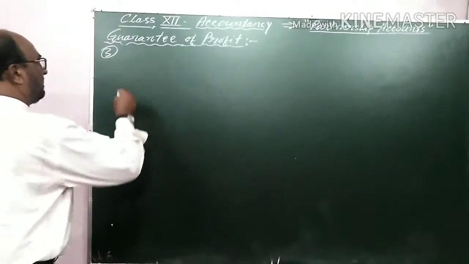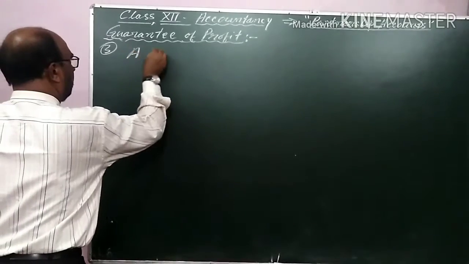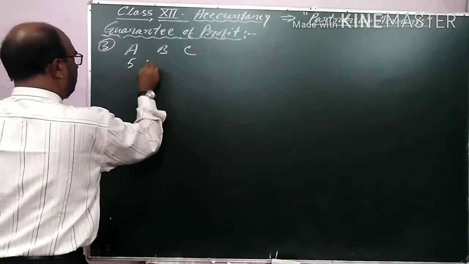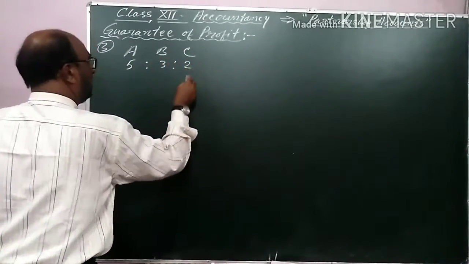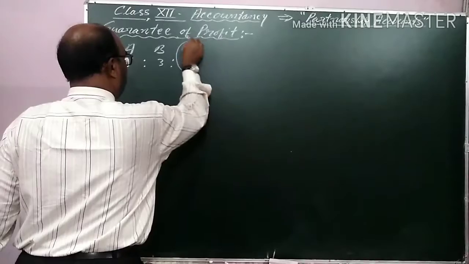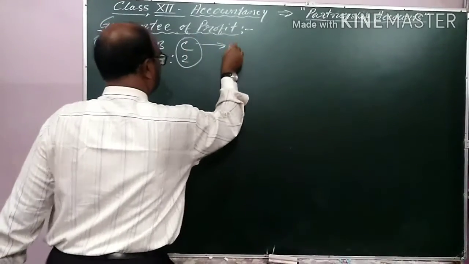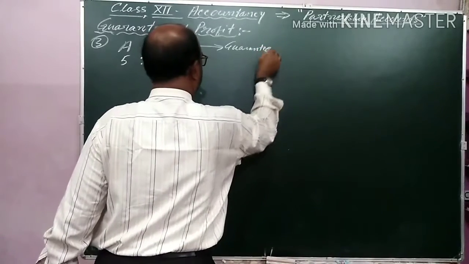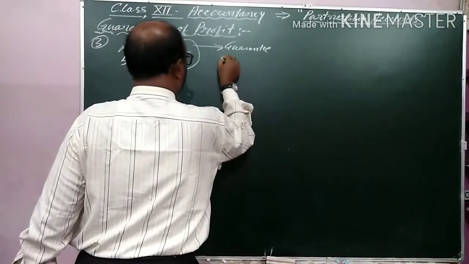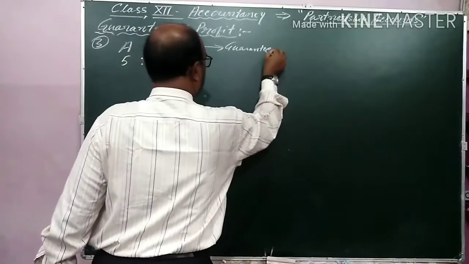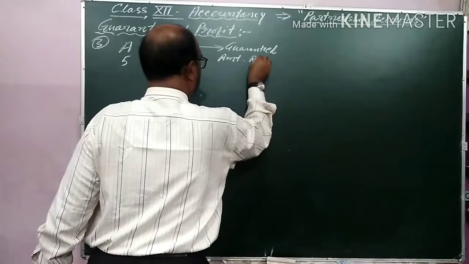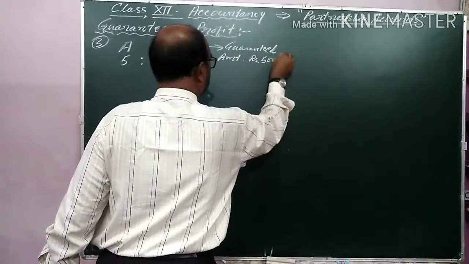Now I am explaining the third example, that A, B and C are partners. 5:3:2 is their ratio, and C is having a guarantee. And the guaranteed amount is rupees 5,000.